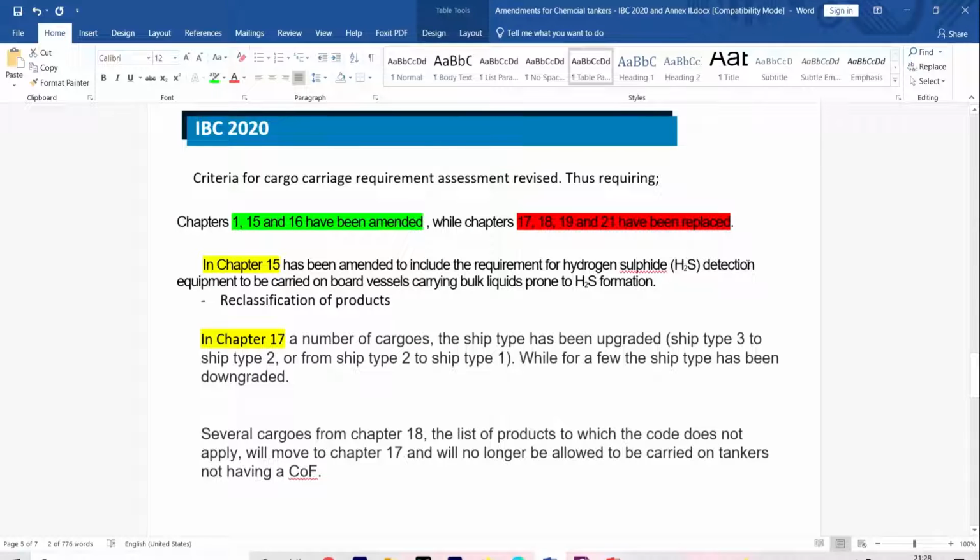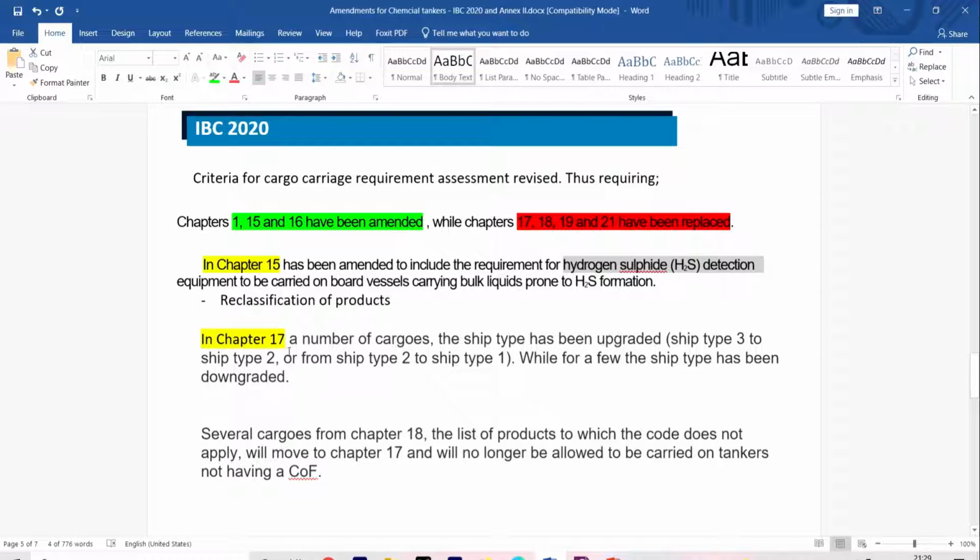Now we'll only see what small amendments came in IBC Code 2020. Basically chapters 1, 15 and 16 had small amendments, but chapters 17, 18, 19 and 21 were completely replaced because there were major amendments to them. In chapter 15, they have mentioned that some cargoes require carrying a hydrogen sulfide detection system. If those cargoes are carried, then they are required to carry an H2S detection system on board.